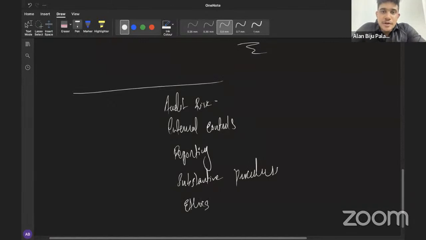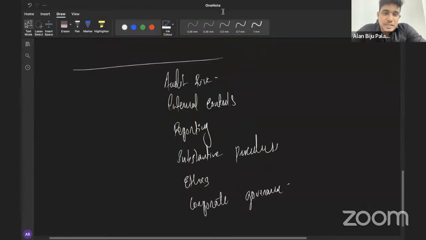Out of which, we need to focus much on the area of substantive procedures, because we will be getting many questions from that area. In addition, definitely we can expect questions from audit risk as well as internal controls. Reporting will also be tested, however reporting will be only a 5-mark question. For ethics and corporate governance, we are not pretty sure whether that will be tested or not, but we can expect questions from that area. It's a 50-50 chance. So anyway, we will be getting questions from the area of audit risk, internal controls, reporting, and substantive procedures.